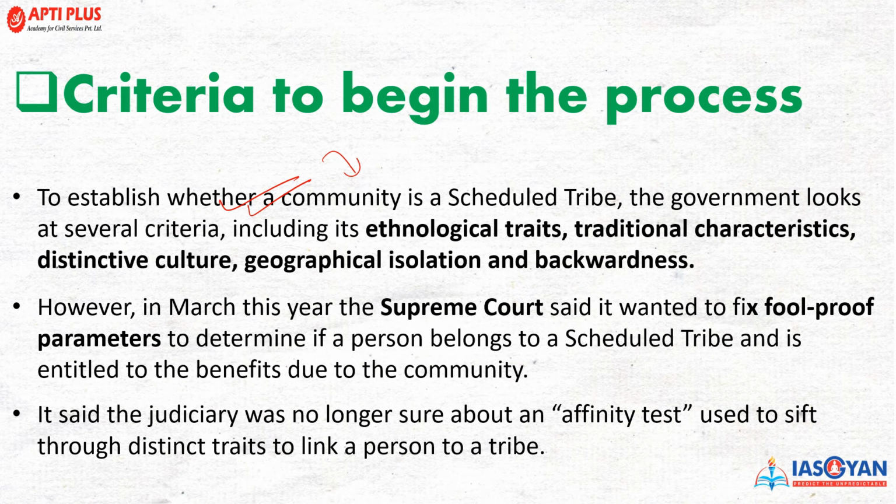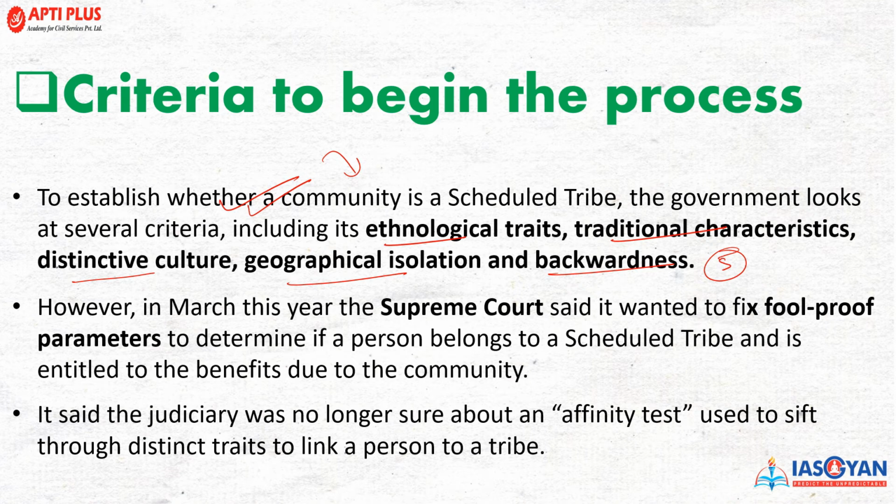The first criteria is the ethnological trait. उसके बाद उनकी traditional characters देखी जाती हैं, examine की जाती है. क्या distinctive cultures हैं that is also taken into consideration. Geographical isolation and backwardness. So you can say these are the 5 important basically considerations that are taken care by the government before their inclusion into the list.